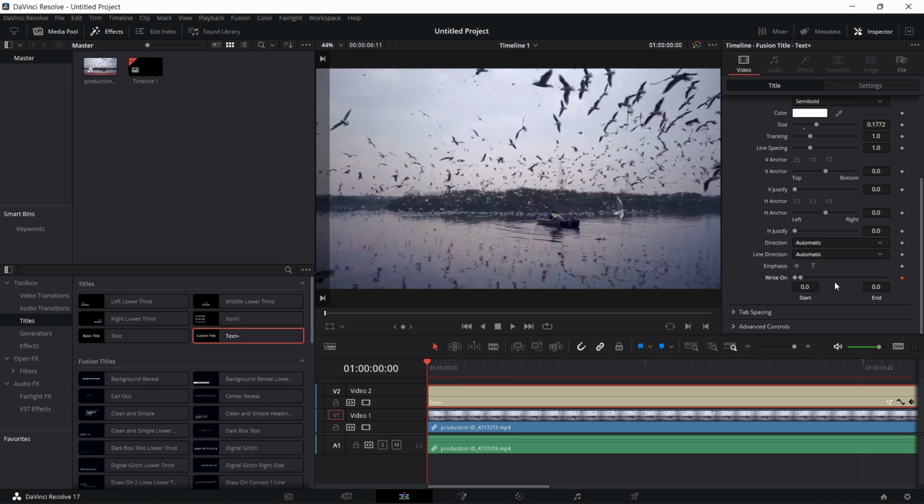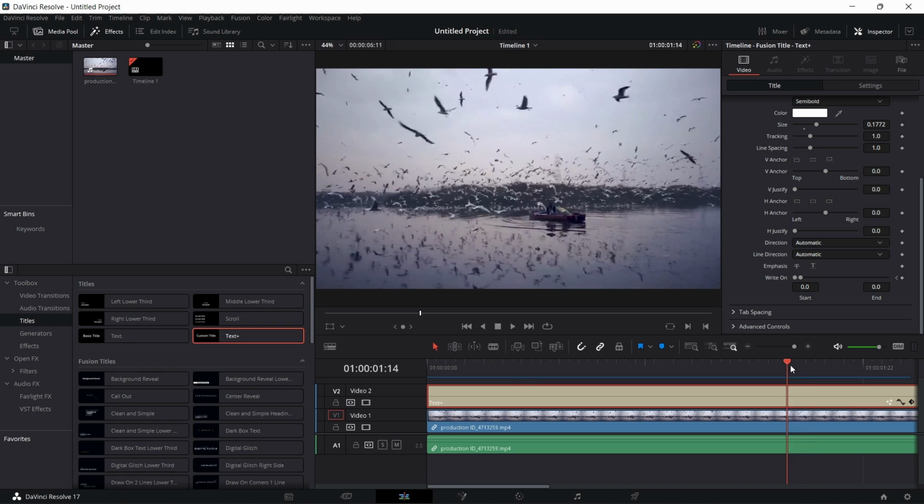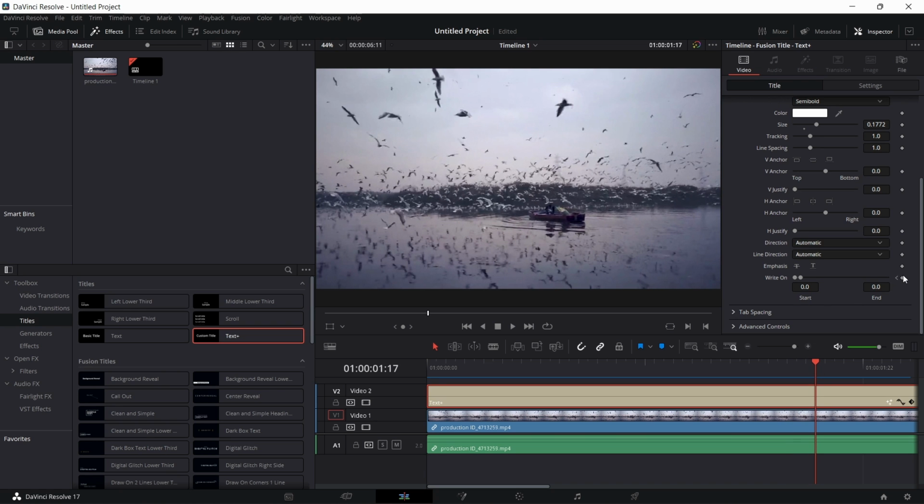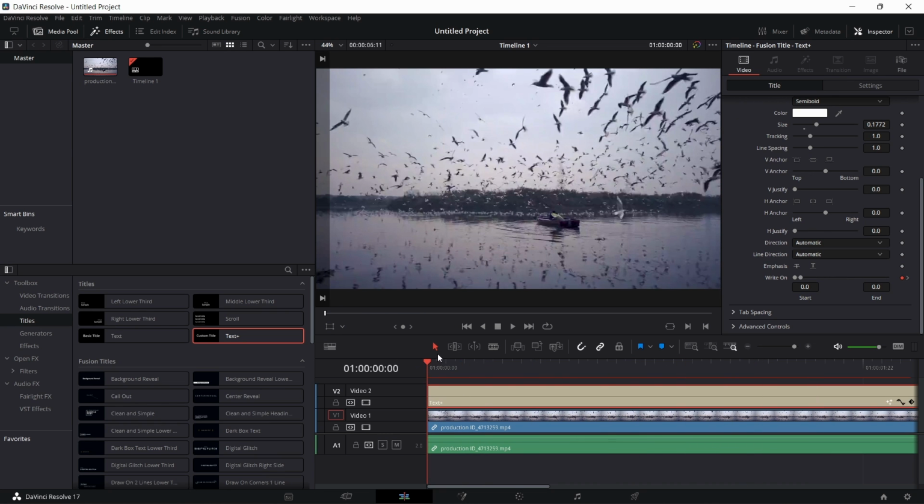And now you can extend your video and add a keyframe again, and you can extend your right on again. As you can see, if I stop my video, it is showing me the TypeWriter effect.